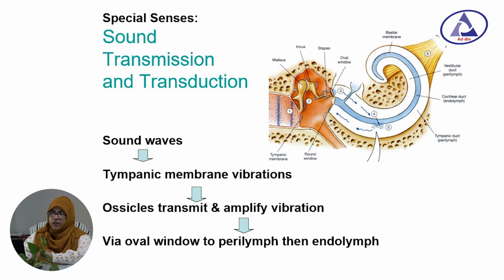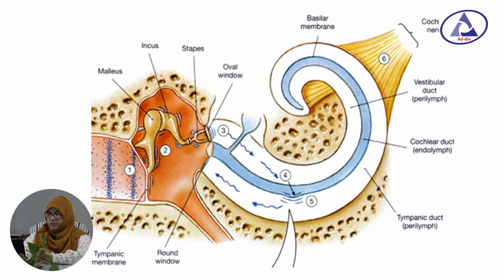So, how is sound transmitted and how does transduction occur? You can see in this figure that sound waves first vibrate the tympanic membrane, and this causes ossicular transmission and amplification of the vibration, which passes via the oval window to the perilymph, then the endolymph.